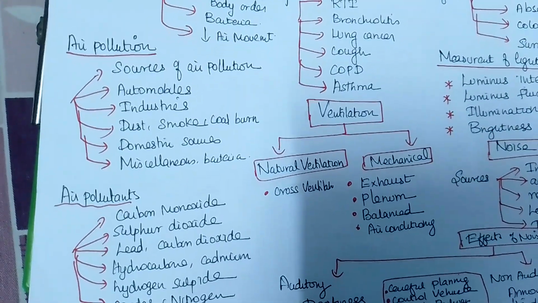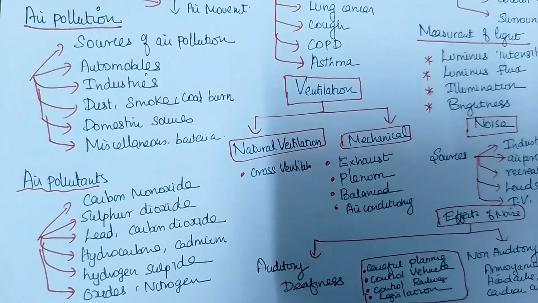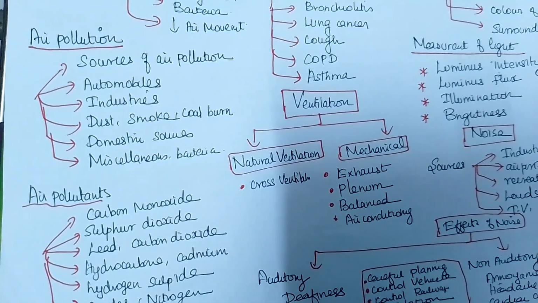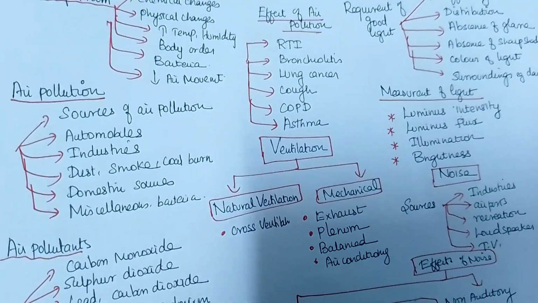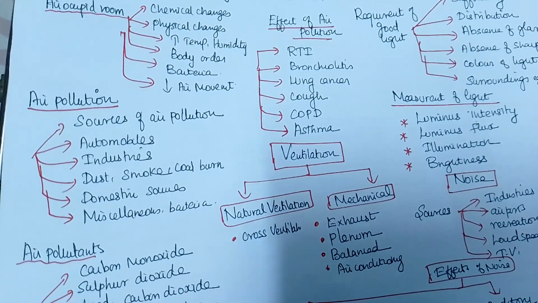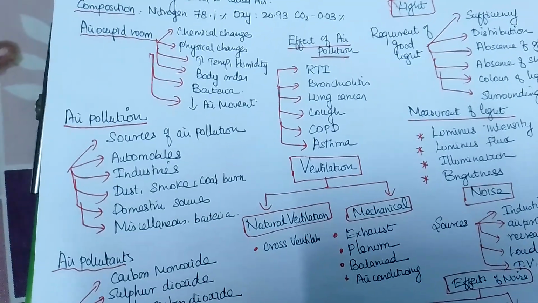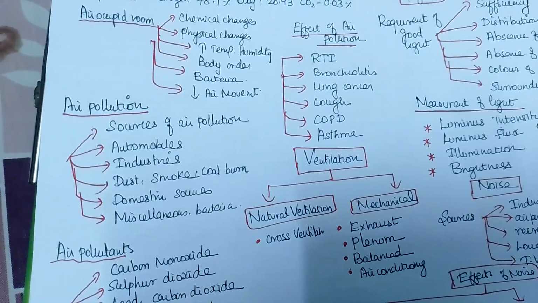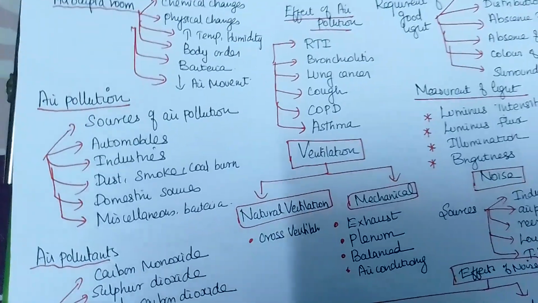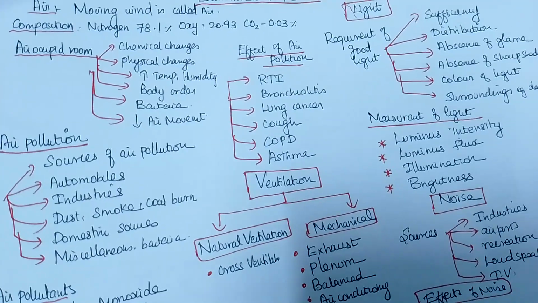Okay, all these pollutants, what do they do? Do they keep quiet? We have to inhale them. When we inhale air, instead of oxygen, all these pollutants enter into the lungs. So what is the effect of air pollutants? Most of the effects are respiratory tract infections, asthma, TB, bronchitis, lung cancer, cough, COPD, chronic obstructive pulmonary disease. Right? So these are all the effects. If they ask you to write about air, you write that moving wind is air.